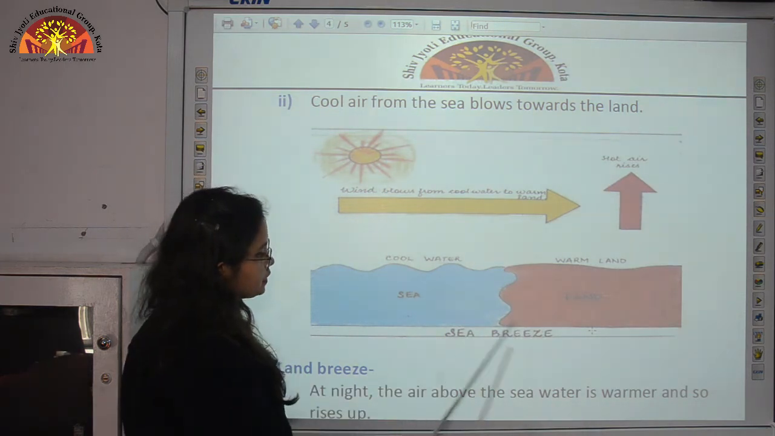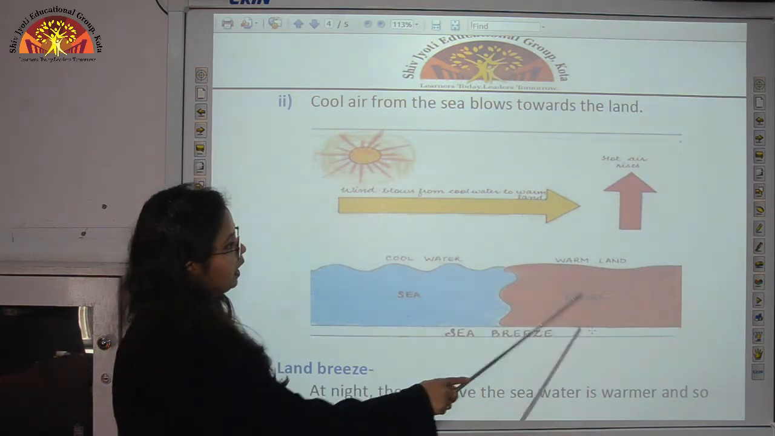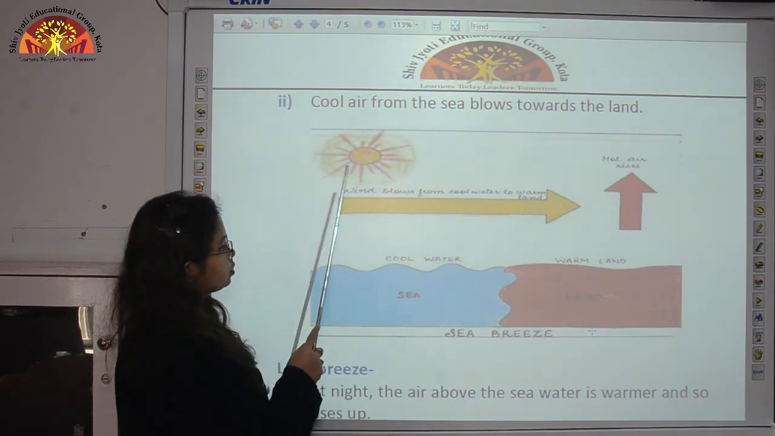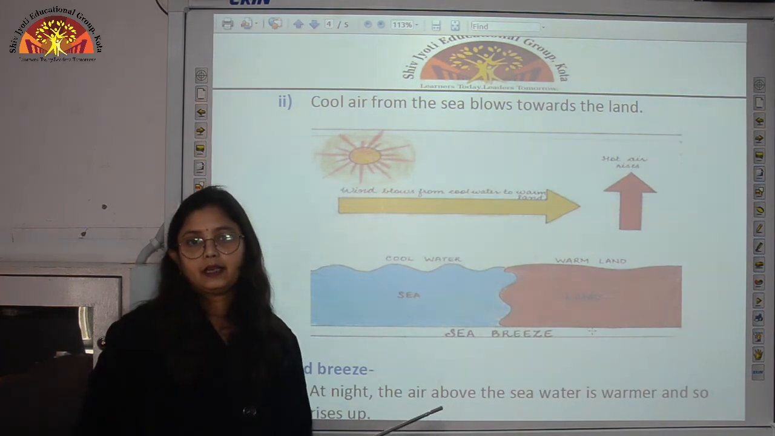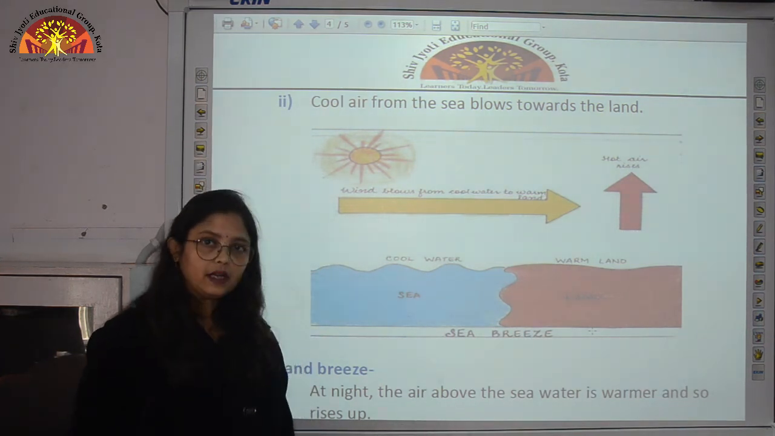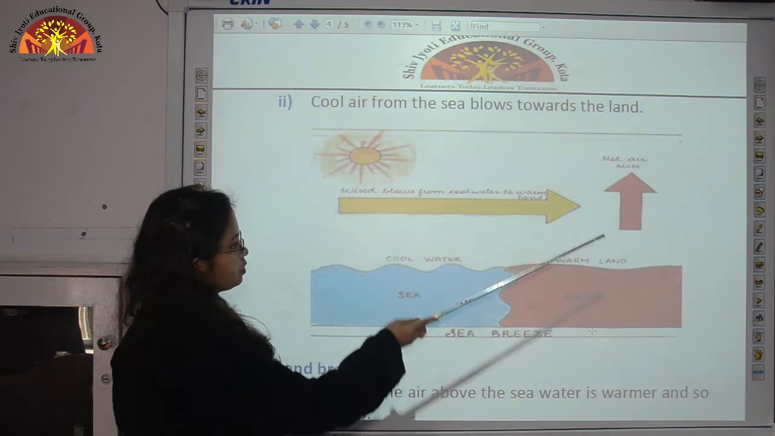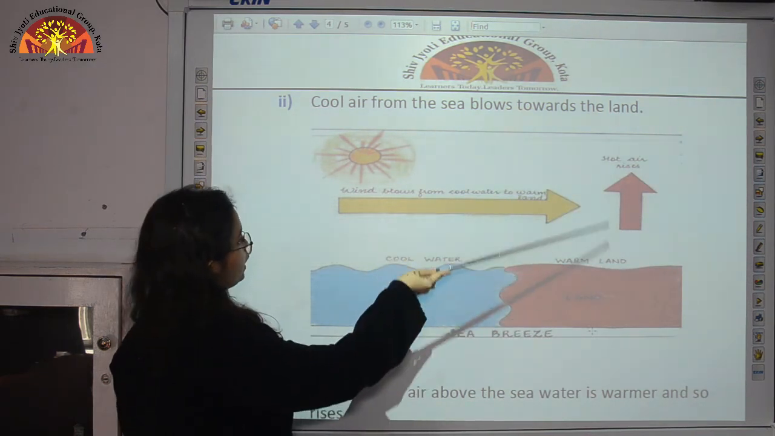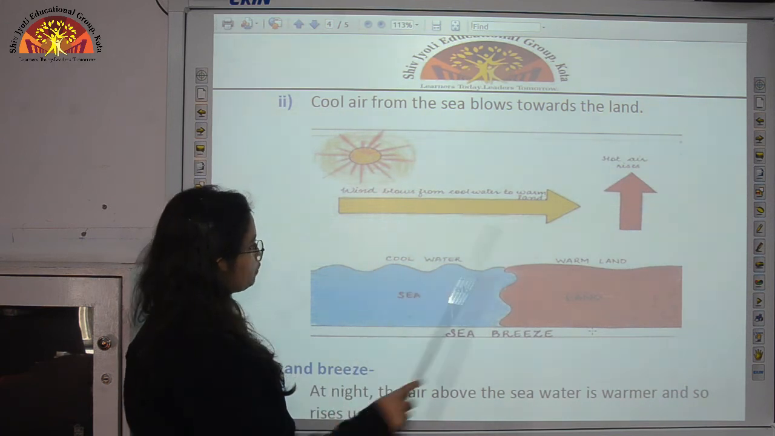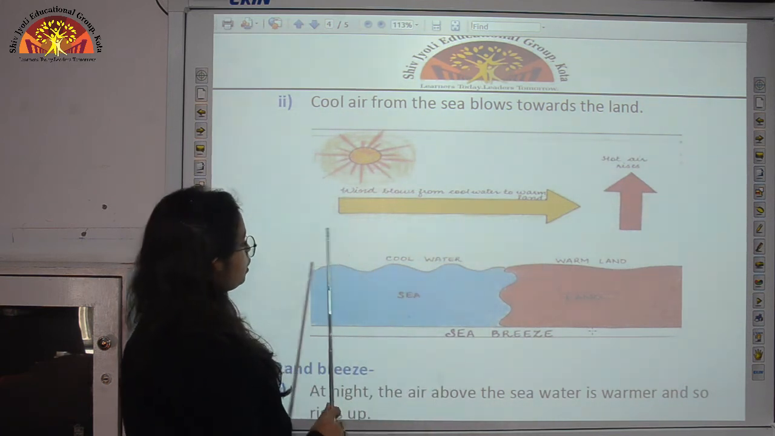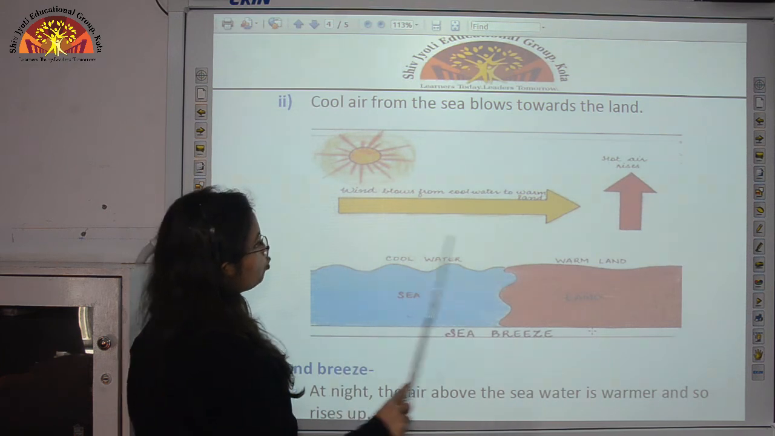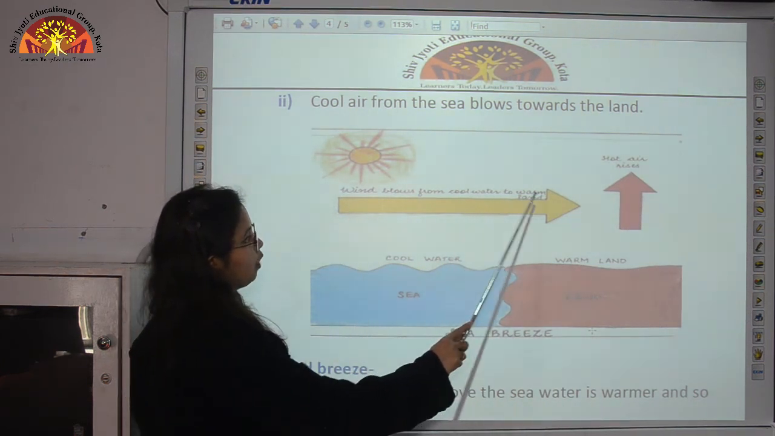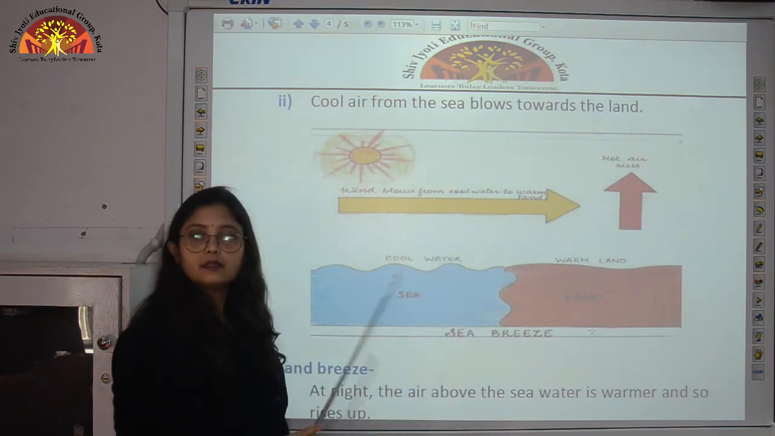This is the diagram of sea breeze. Here it is sea and here it is land. Now we can see the sun over here. So we all know that land gets heated up and cools down faster as compared to water. So warm air from above the land rises up. When it rises up, to take the place of this air, the wind above the sea moves towards the land. You can see here wind blows from cool water to warm land. So this is called sea breeze.